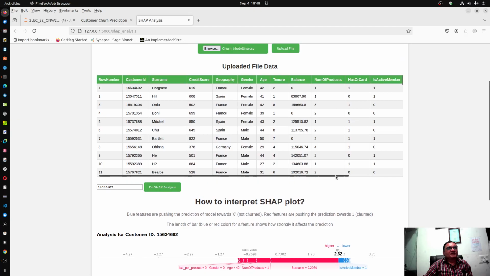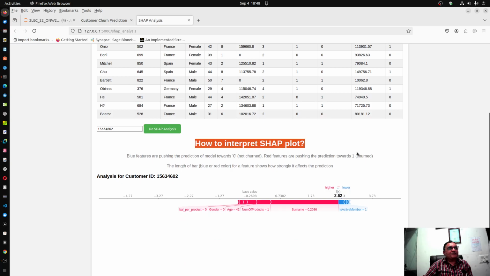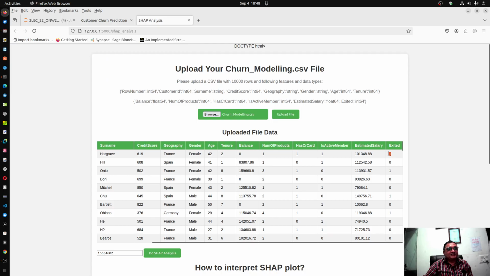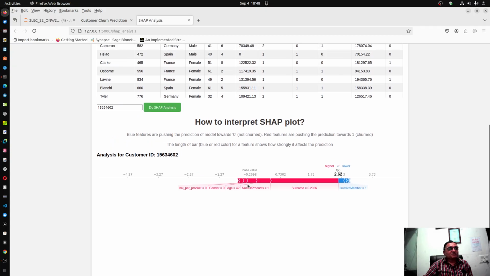The first customer had churning behavior. How to interpret the SHAP plot: all features which are red are pushing the prediction towards 1, churned, and all blue features are pushing the prediction towards 0, non churned. Obviously here the customer had churned, so red features have a very long band, while blue features have a very small band.